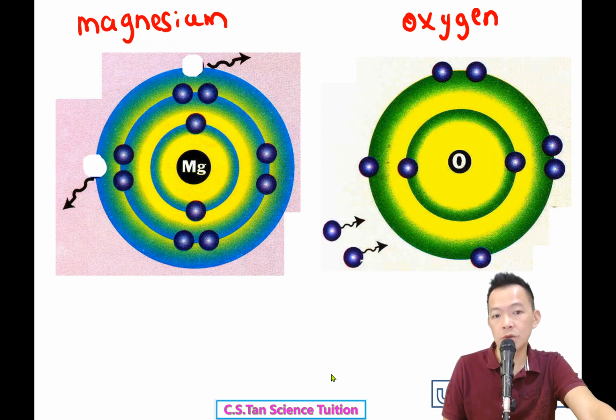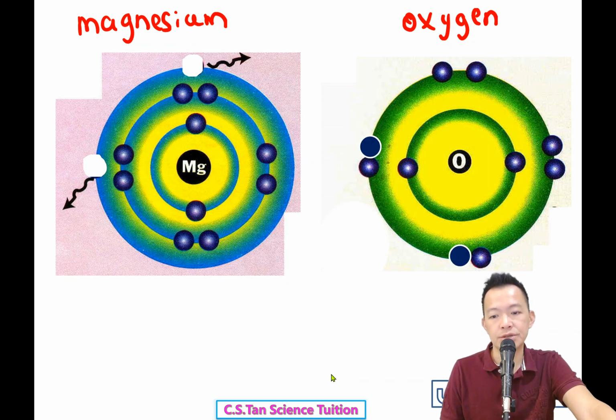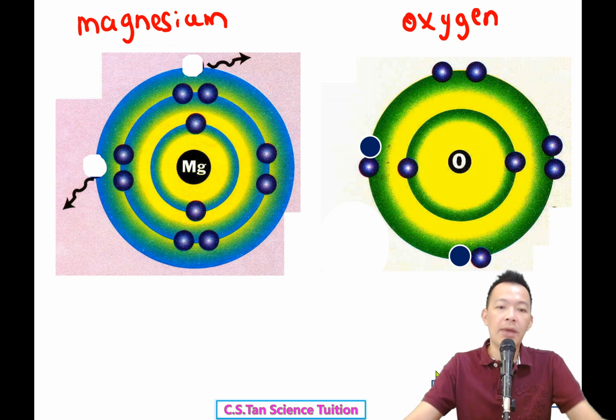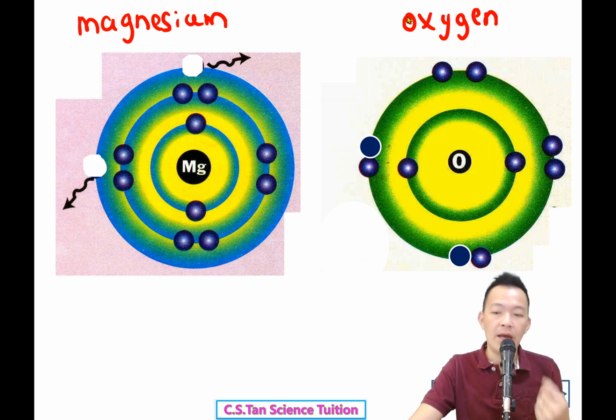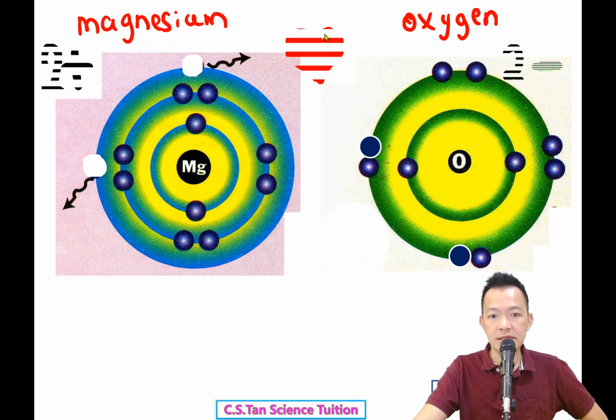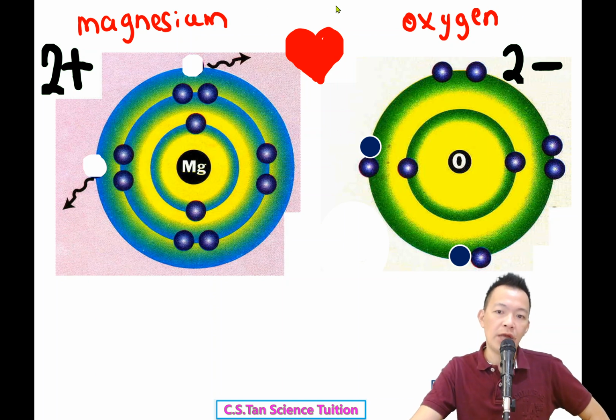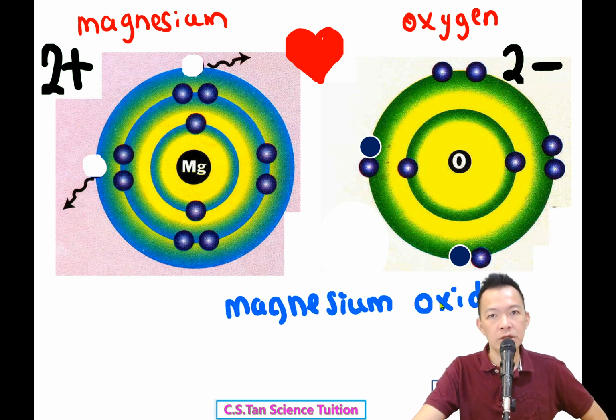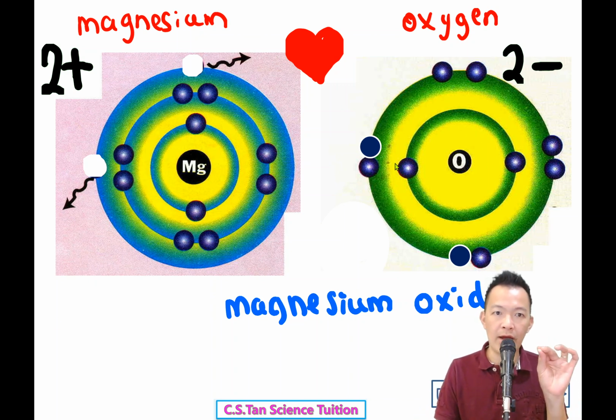Okay, so one day when magnesium and oxygen meet together, magnesium loses the 2 electrons. Magnesium 丢掉它的那2粒 electron. 丢给谁呢? Oxygen. So the electrons will join the electrons at the uppermost shell of the oxygen. And finally, what happened to the magnesium? It becomes stable, octet. And what happened to the oxygen? It also becomes stable and octet, 对不对? But after magnesium loses the electrons, it will become positive. When oxygen gains the electrons, it will become a negative ion. So 一个变加, 一个变减. So positive, negative, they attract together, 加在一起, and you get magnesium oxide, 就变成了一种新的化合物了.